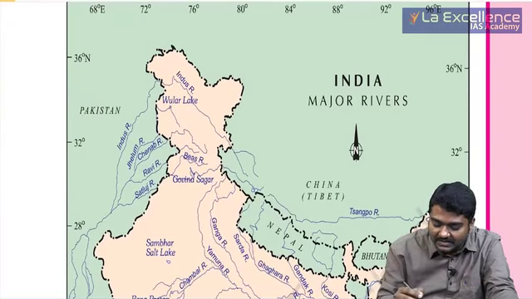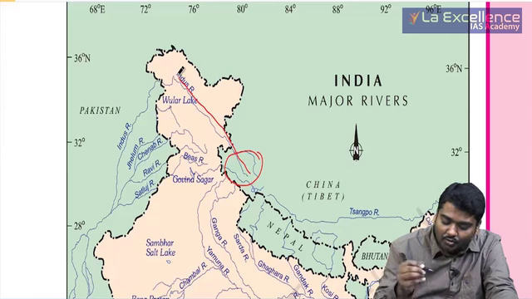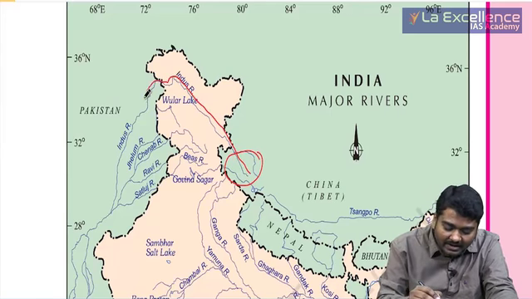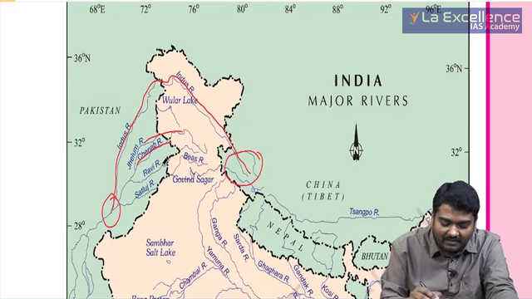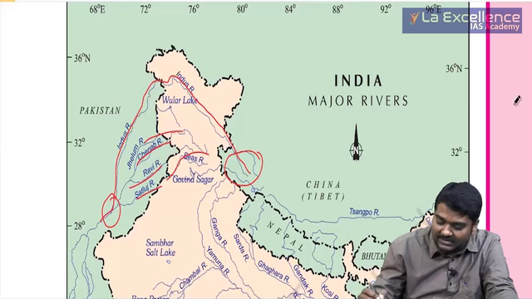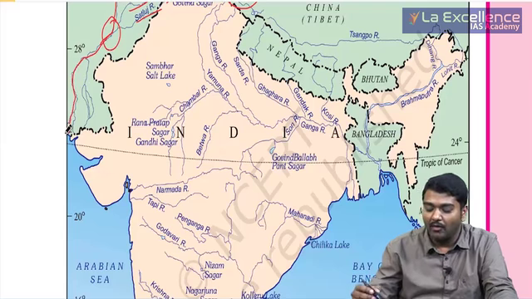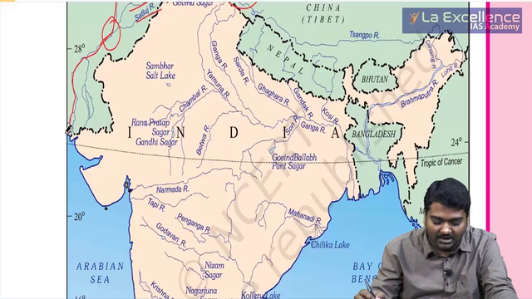So what did we see, guys? Here is your Manasarovar. Indus moved west and through Gilgit, Baltistan and so on, the Shyok river and others we saw, and then it is moving in this direction. At Mithankot, all these five rivers from Punjab come and join, and then it moves towards Karachi and joins the Arabian Sea. Very important, right? This is one drainage system that we need to cover.